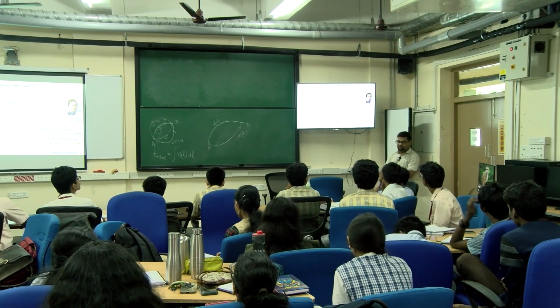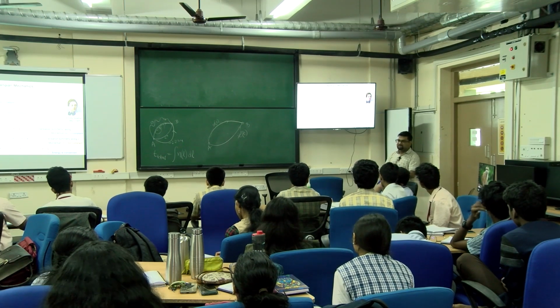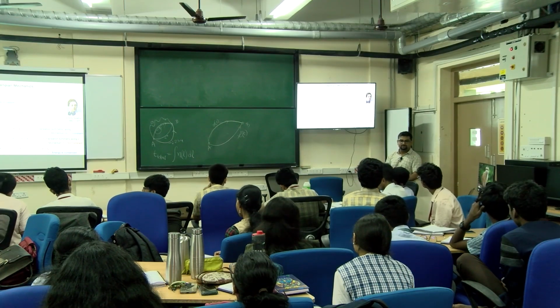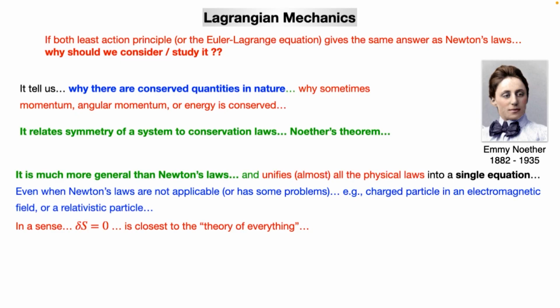That is one reason that we should consider Lagrangian mechanics, because it gives much better information than Newton's laws of motion. And most importantly, this is even more general than Newton's law. And it unifies almost all the physical laws in a single equation. That is, this delta S equals 0. This is the closest we have been to the theory of everything. So we find the action, we minimize it, we get the path, we get the correct solution. So this equation is the theory of everything that we know of.